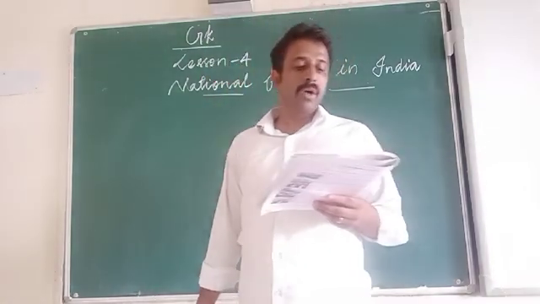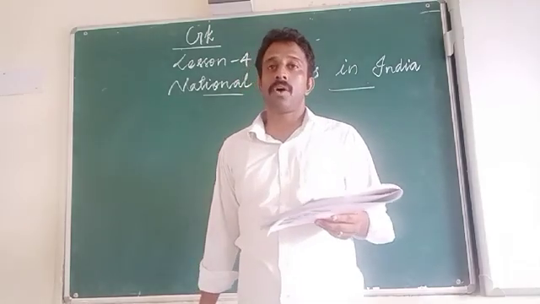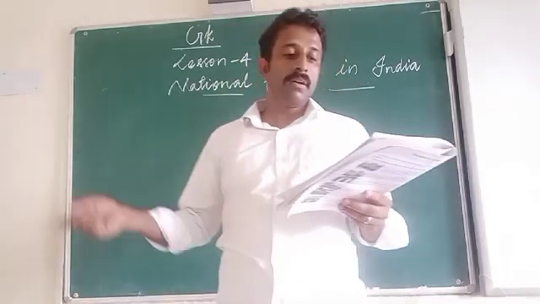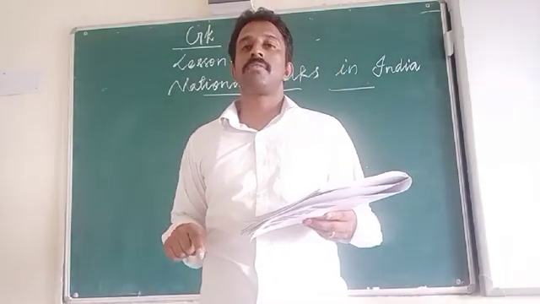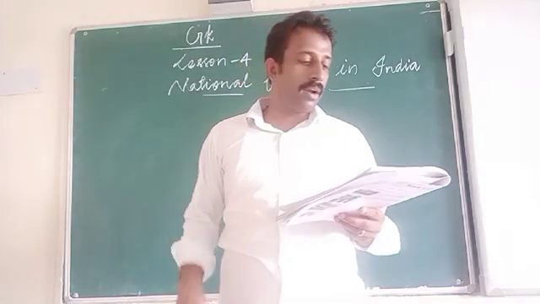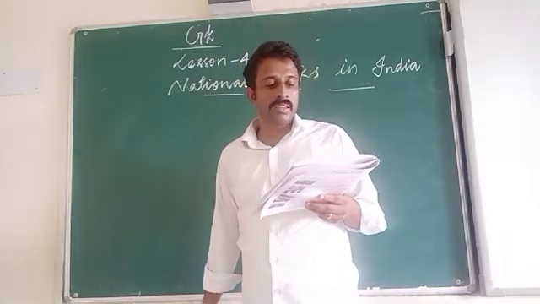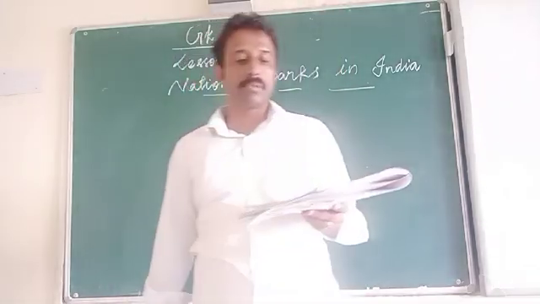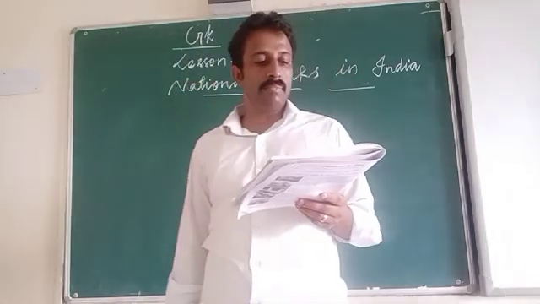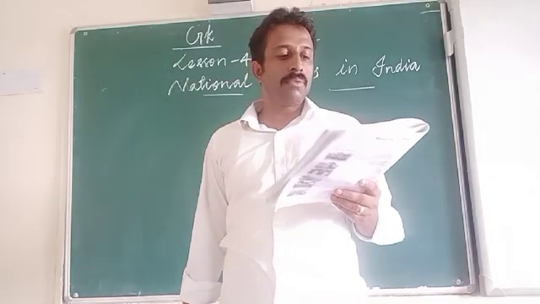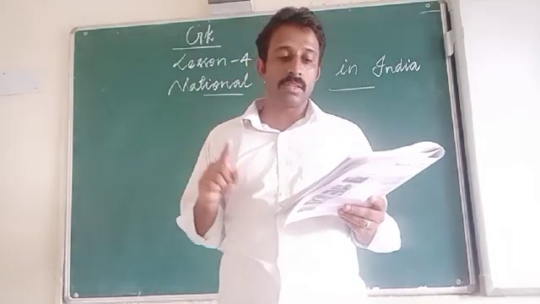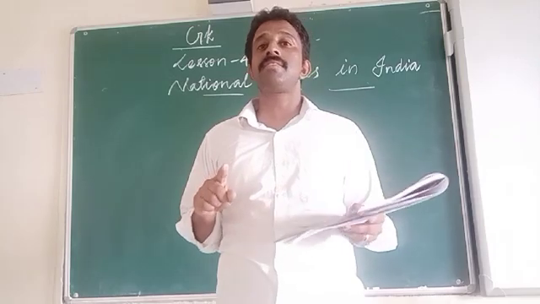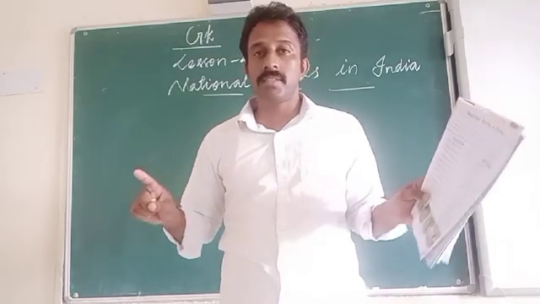First of all, Corbett National Park. Which one is the answer? Uttarakhand. Next one, Kaziranga National Park. It is in Assam. And Ranthambore National Park. Which one is it? It is located in Rajasthan.